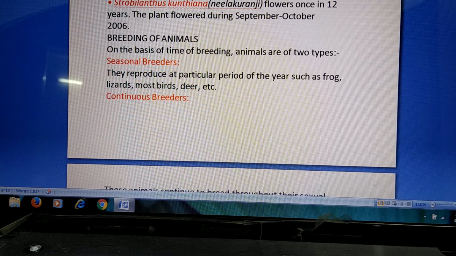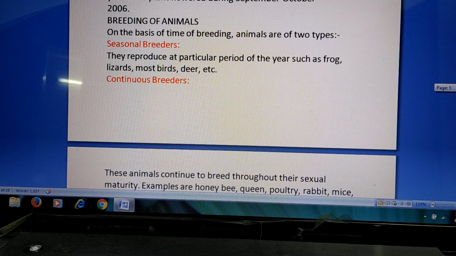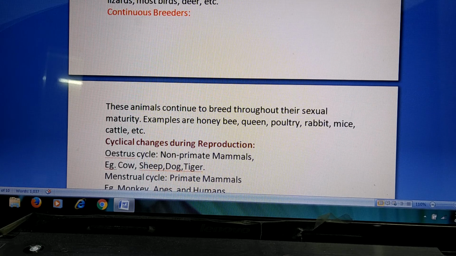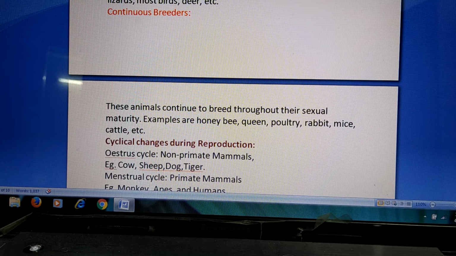Continuous breeders means once the organisms get their sexual maturity, anytime they can breed, in rainy season also, winter also, summer also. Examples we can see are honeybee, queen bees, poultry birds, rabbit, mice, cattle, etc. Earlier we had studied about most of the birds; here poultry birds are continuous breeders.